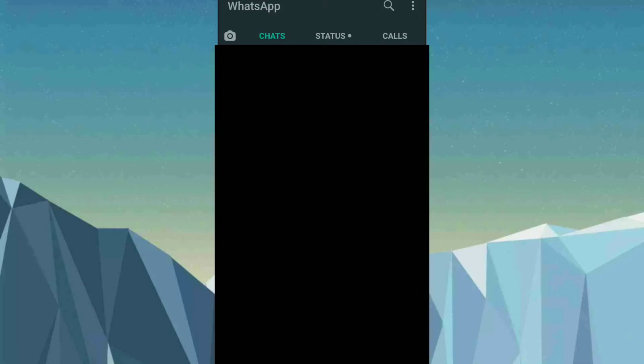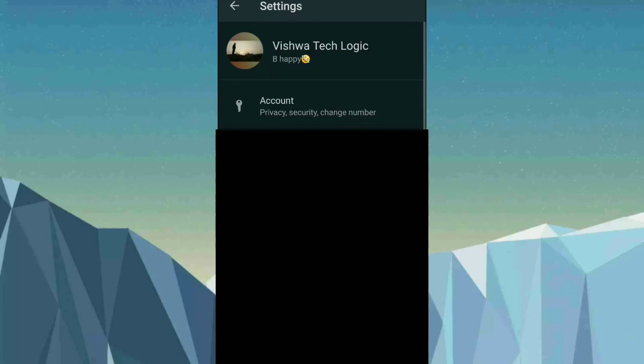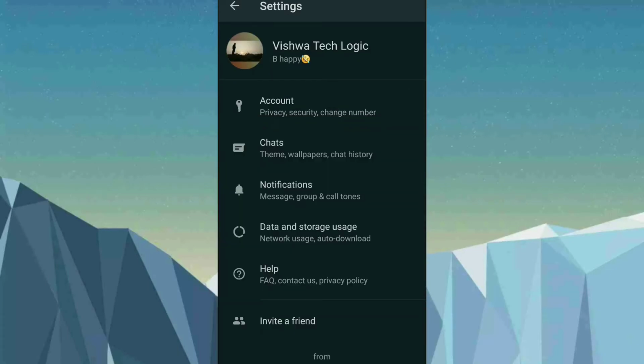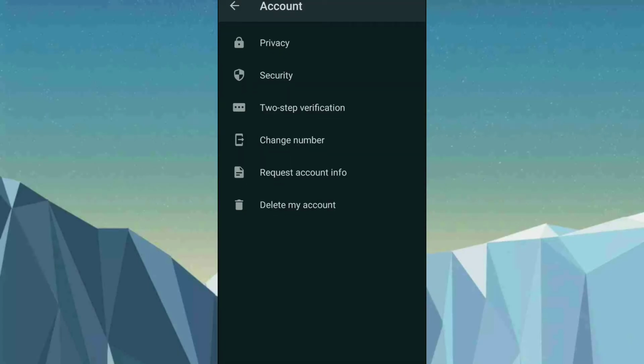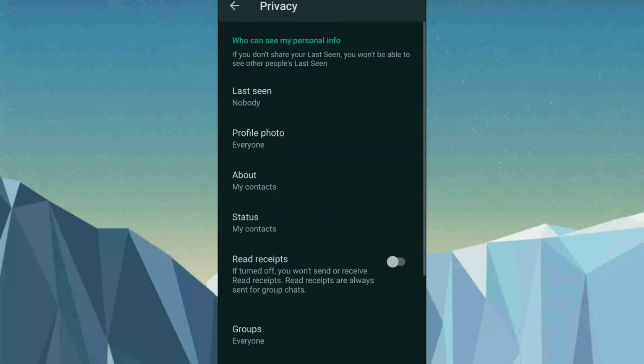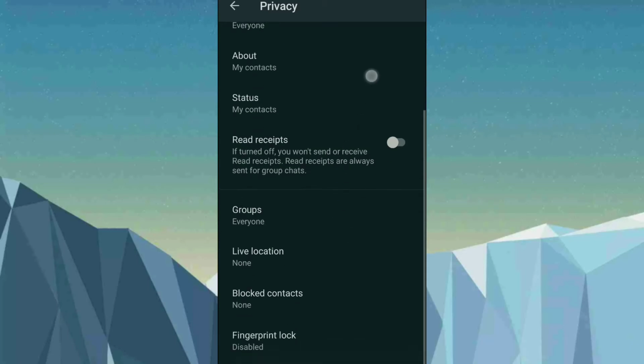So open your WhatsApp. Once you open WhatsApp, click on the 3 lines at the top right corner, click on Settings, then click on Accounts and then Privacy. As you can see here, we commonly come to these settings, but just scroll down below. There are 4 options available here that no one usually changes. In this video I am going to explain these 4 options in detail.